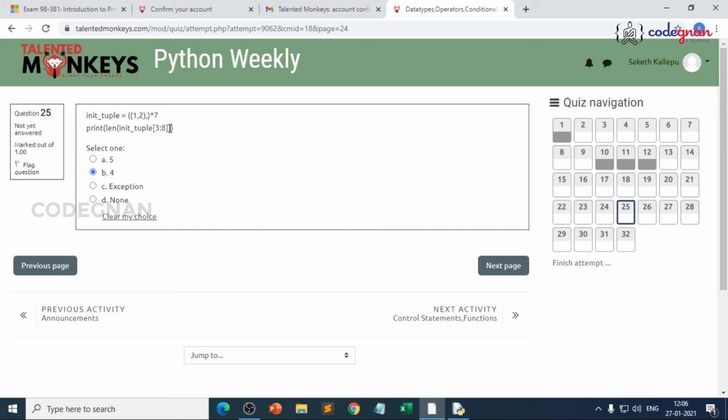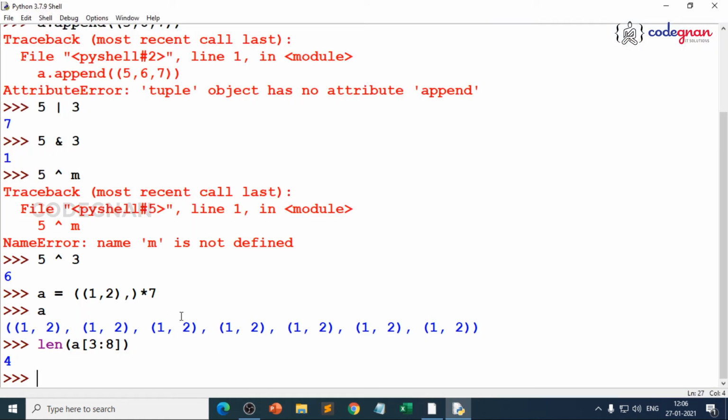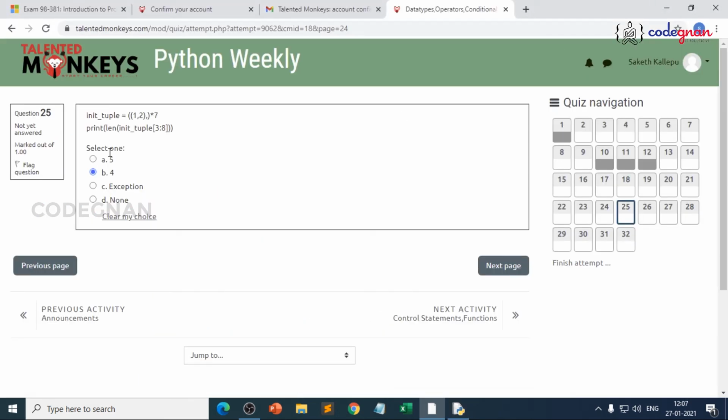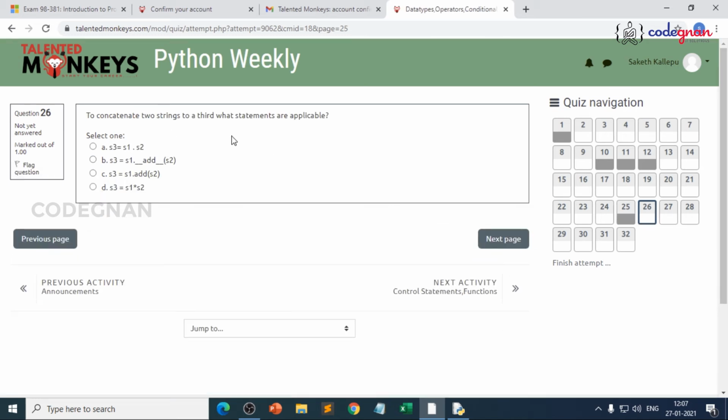Because when you go for 3 to 8, you can say 3, 4, 5, 6, 7. 5 elements. But check the length of the original tuple. When we go for 7, we are having 0, 1, 2, 3, 4, 5, 6. Even I kept 5 just to make you tricky. But make sure that when you go for slicing in this part, you check how many elements are lying in the original tuple. Then you find out the length in the slicing part. That's where you can make it very simple. So in that way you can choose.